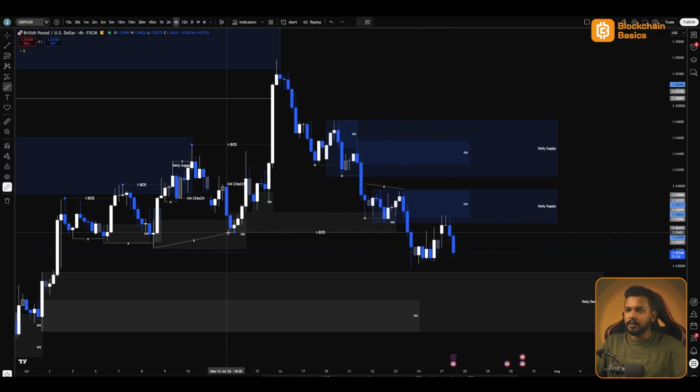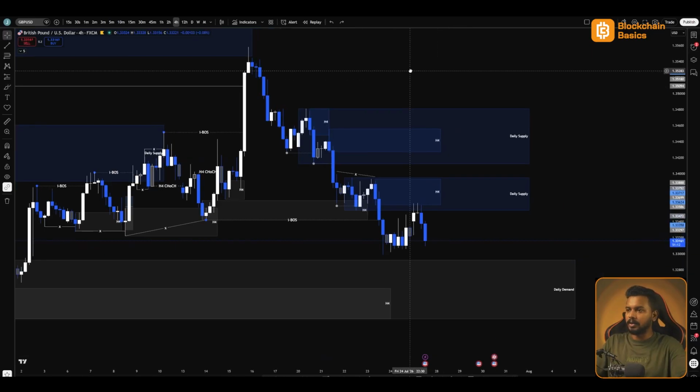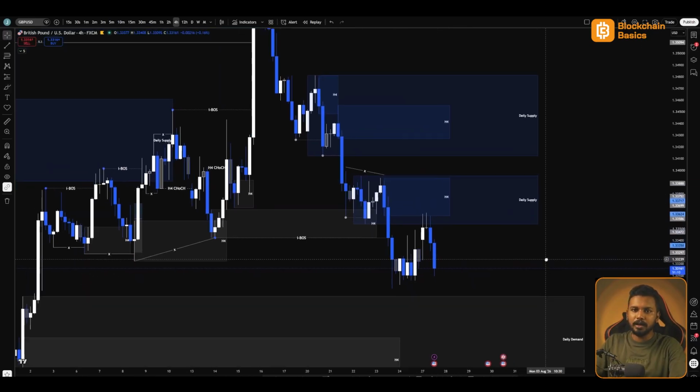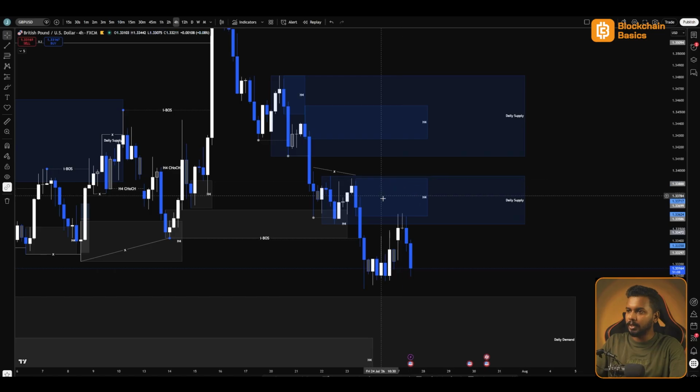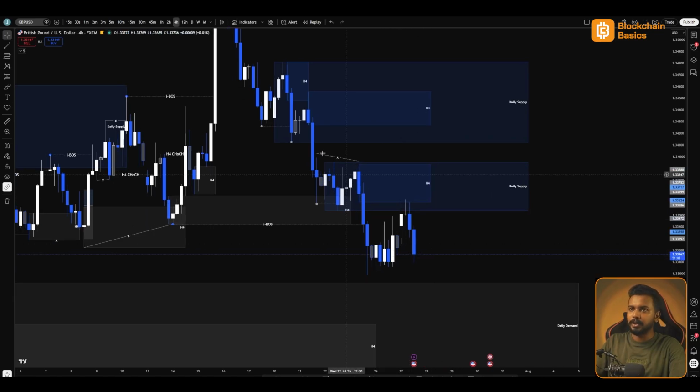So on the H4, we got this bearish internal breakout structure. After that, we have this H4 supply over here, which price came, mitigated it, and it's now reacting from here towards the downside. So you can see we have liquidity built over here. I believe price is coming to take out that liquidity. So if you have been following my reels, I posted this morning that price would mitigate this H4 supply and we would see a continuation of the bearish momentum towards the downside.